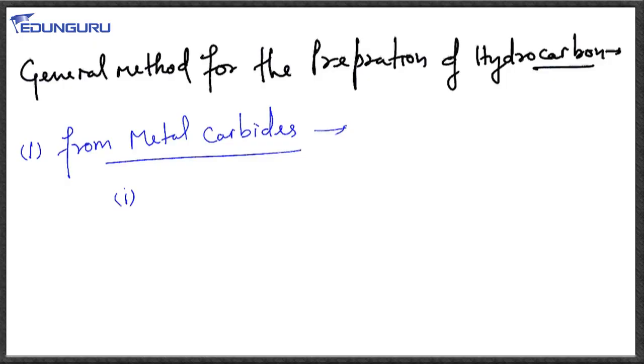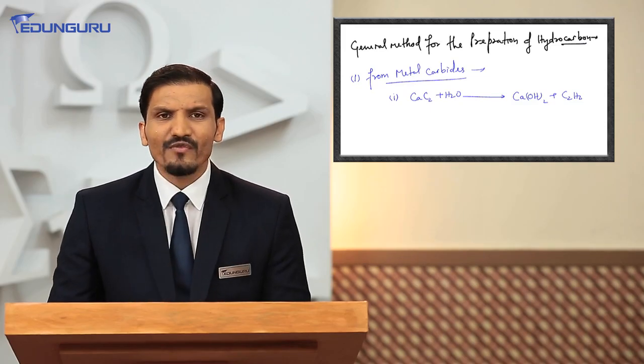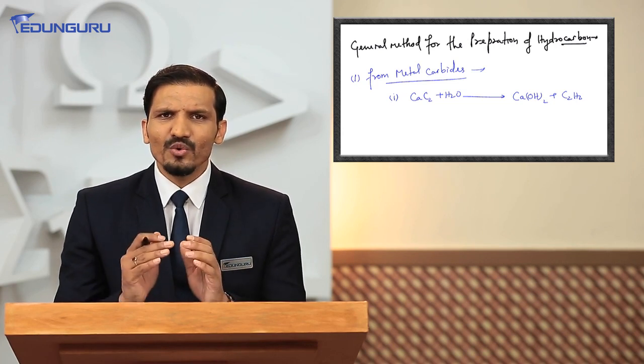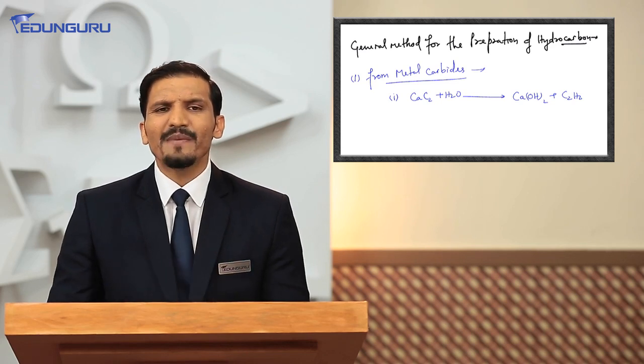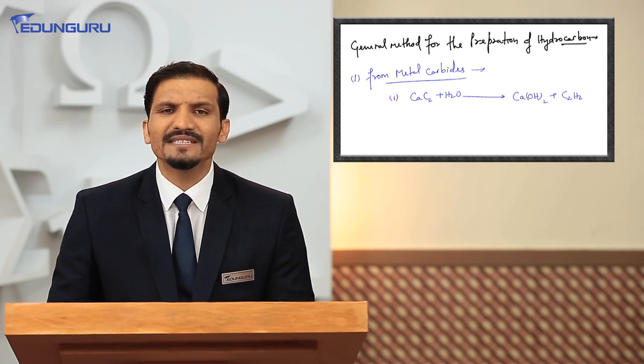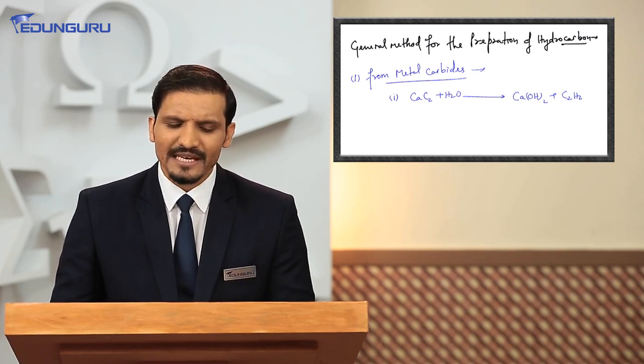Let us start with the first example that is very well known to each one of you, that is calcium carbide treated with water. It results in calcium hydroxide plus C2H2, that is acetylene. Such carbides which result in acetylene are called acetylides. So calcium carbide we can also call calcium acetylide, because after reacting with water it produces acetylene.